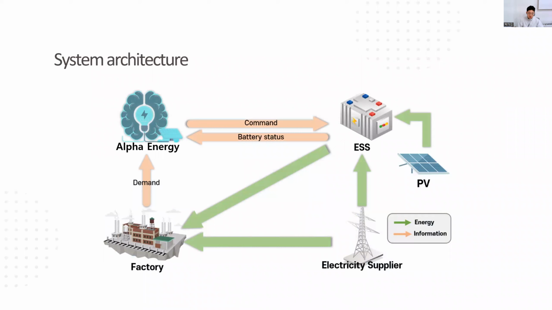So we designed this architecture. We have a factory with a solar and battery system. And our smart AI model, Alpha Energy, will decide when to charge or discharge the battery and when to buy the electricity.